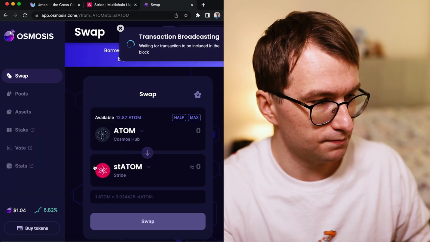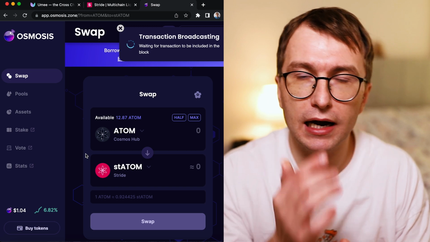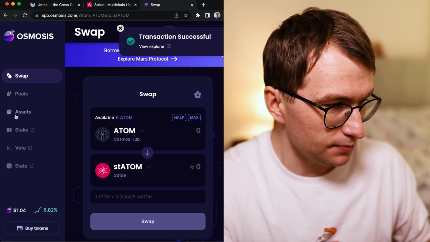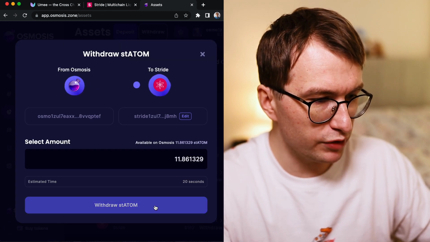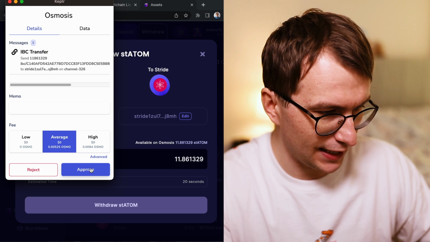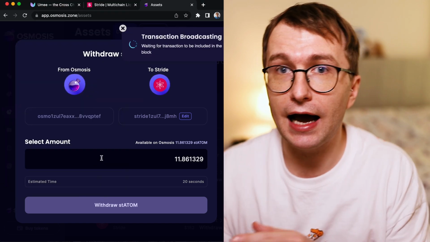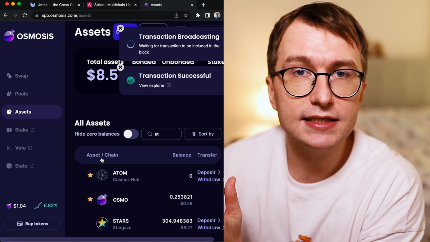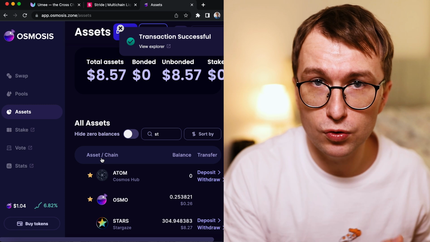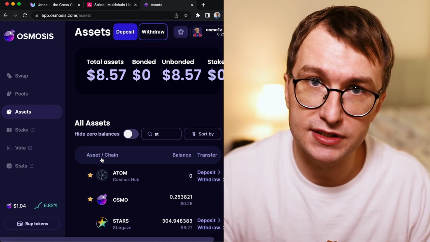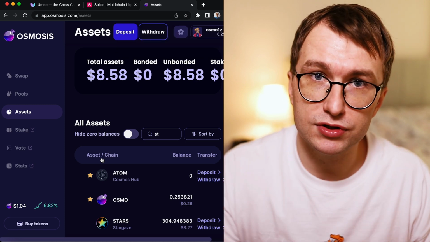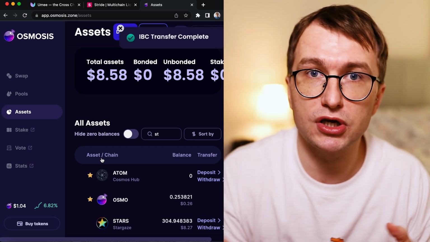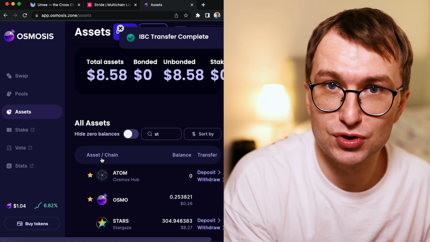Approve it. And after the swap happens, I'm going to withdraw it again on this Stride chain. So withdraw. And I'm withdrawing it now to the Stride chain, okay? I know there are a lot of steps, and now I'm going to repeat the same process and deposit the stATOM from the Stride chain to Umee the same way I did it the first time. So what you will be able to see, I'm already making around 30% APY on my ATOMs because I have more stATOMs right now.